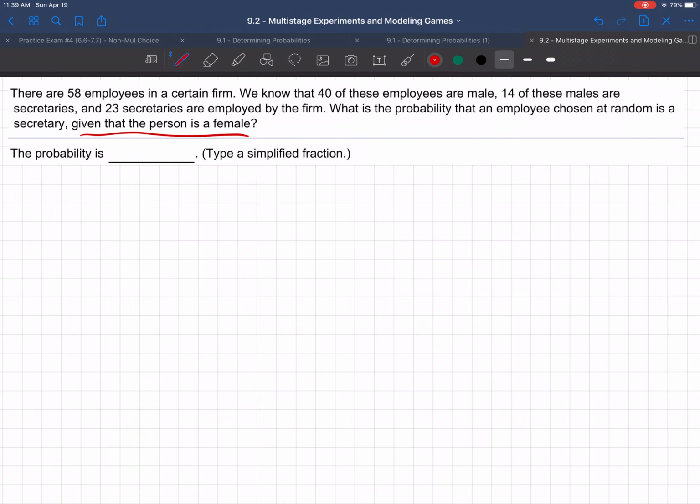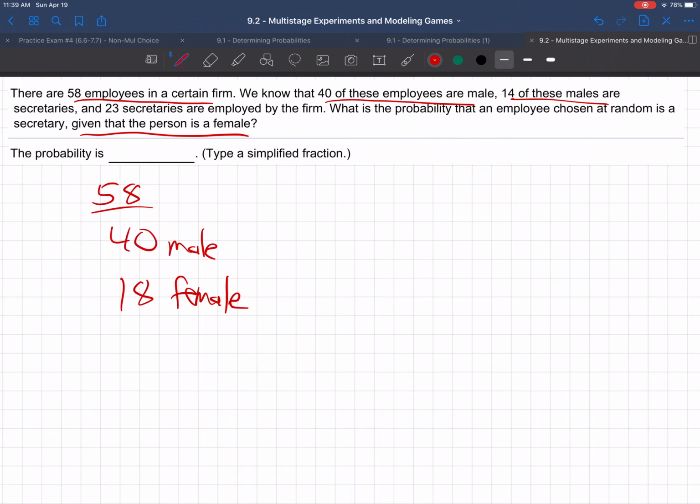So let's map out what we've got going on here. There are 58 employees. 40 are male, which means 18 are female, aren't they? Because that totals 58. And it said 14 of these, so 14 of the 40 males, are secretaries.